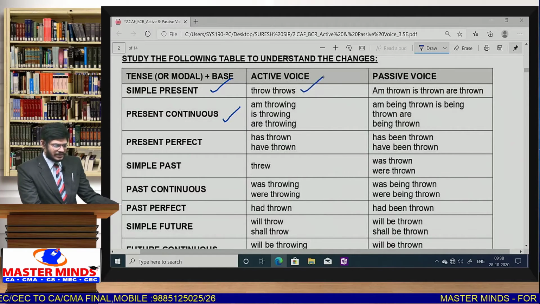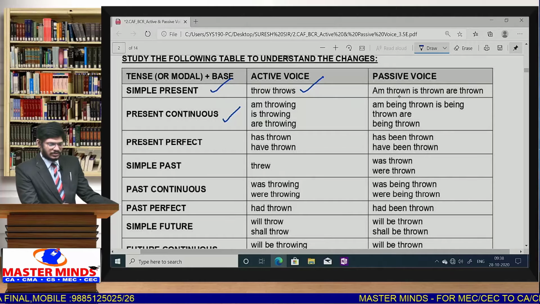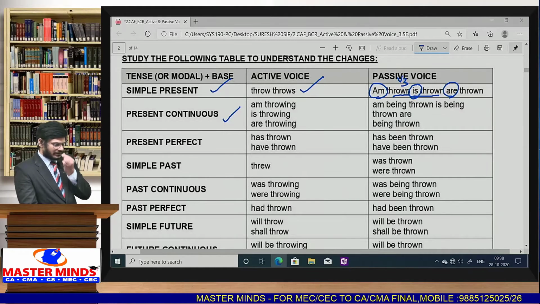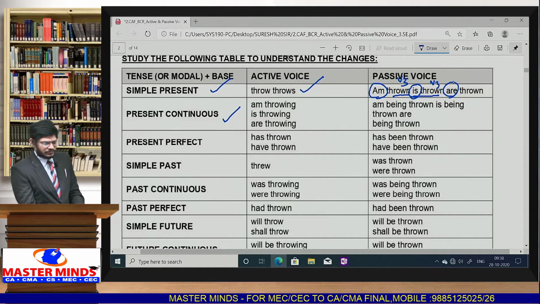Suppose in the active voice we get throw or throws. In passive voice, thrown, we have to use V3. Thrown, is thrown, any one helping verb, is or am or are, we have to take, and V3 already we know, thrown.